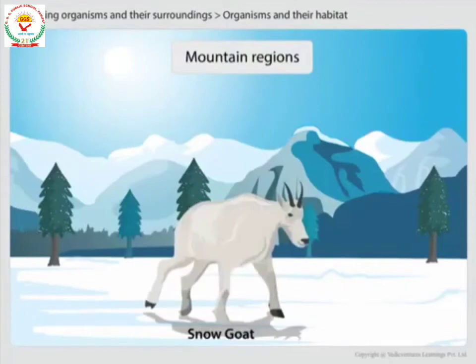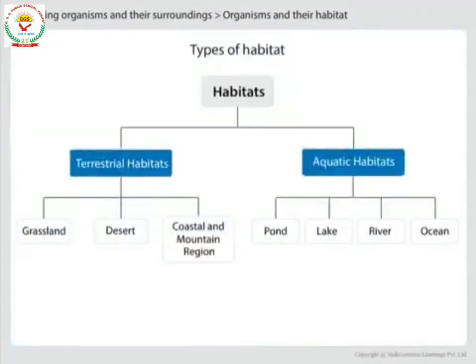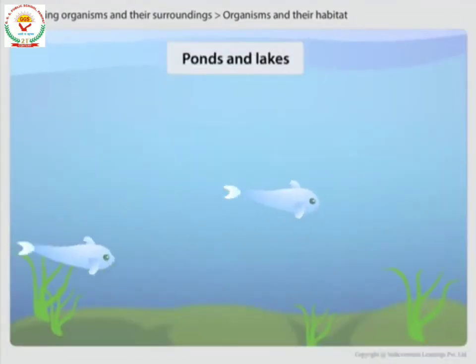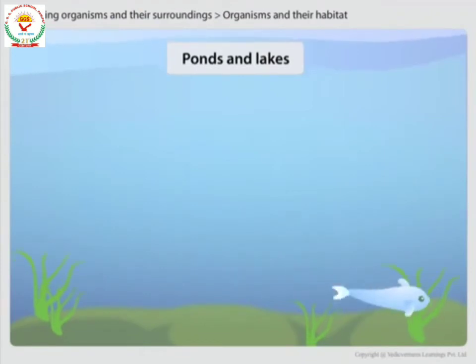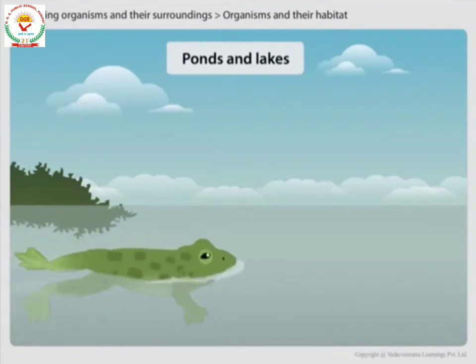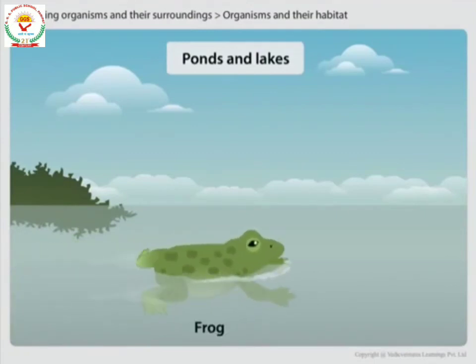Let's study about aquatic habitat, pond and lake. Pond and lake form freshwater habitat. Animals living in water are called aquatic animals, while plants growing in this condition are called hydrophytes. Frog is an amphibian, that is, it can survive on land and in water also.